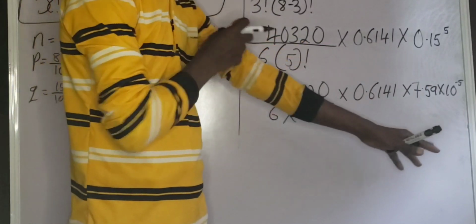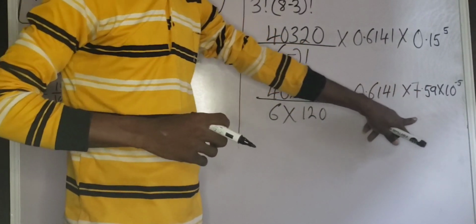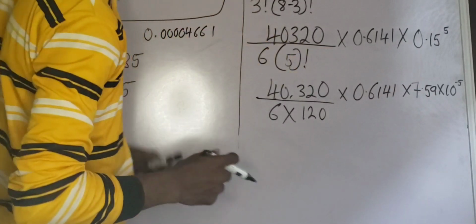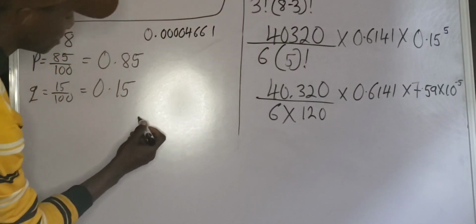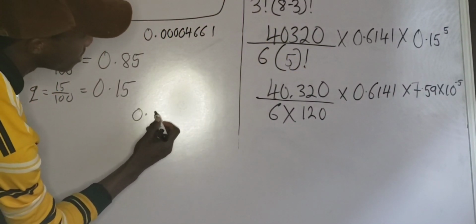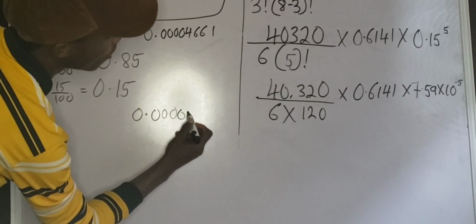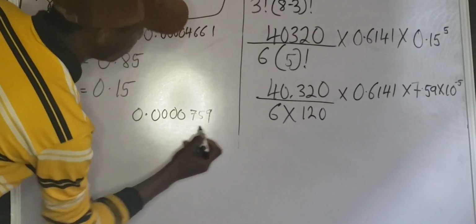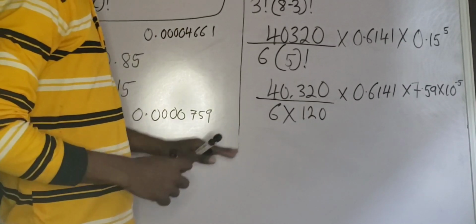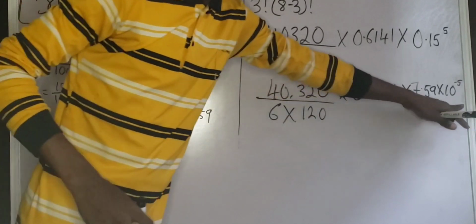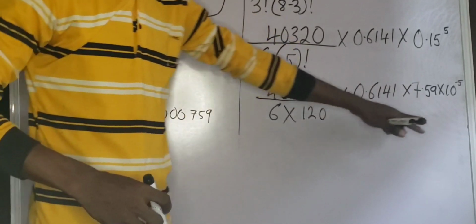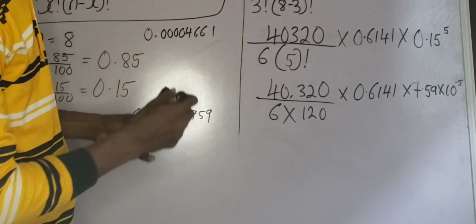The reason why I don't write this in full is because I want this place to contain it. If you want to express it, you are going to get 0.0000759. But if I want to write this in this place, it cannot contain it. That's the reason why I change it to standard form. Do you understand? Okay, let us proceed.